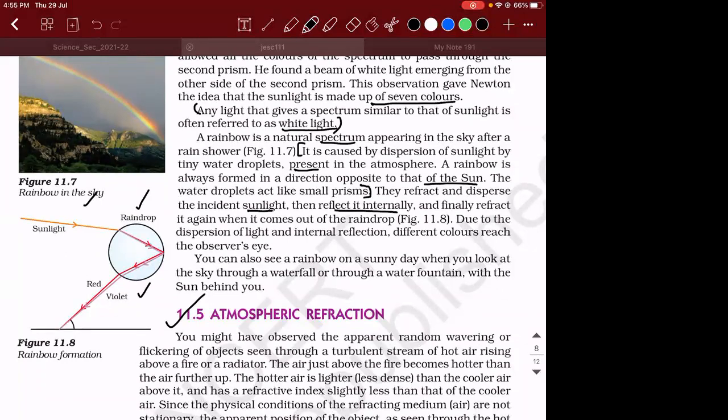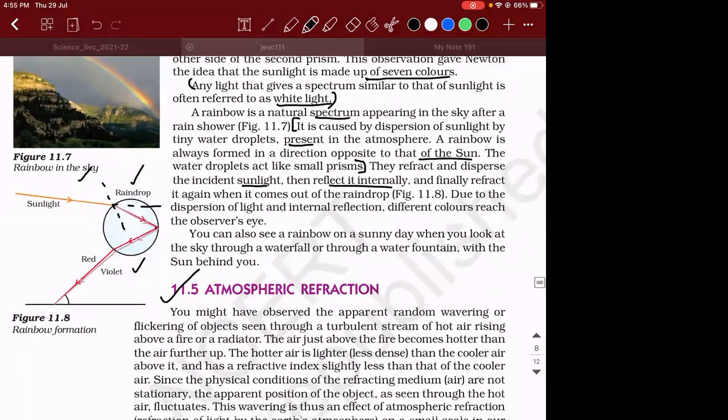So when the sunlight is falling on the water drop, this is the actual path. This is the normal. So the ray will start bending towards the normal because it is traveling from the air medium into a denser medium. So it starts bending towards the normal. After bending, there will be certain rays which are hitting at a particular angle where these rays will get reflected internally. Okay, that's what we see.